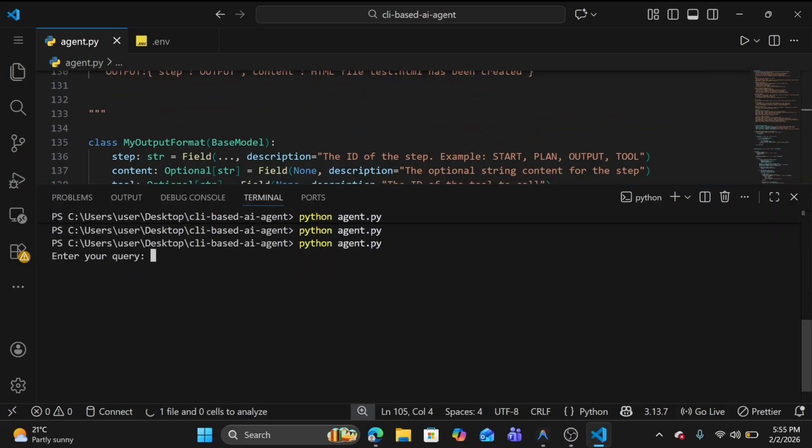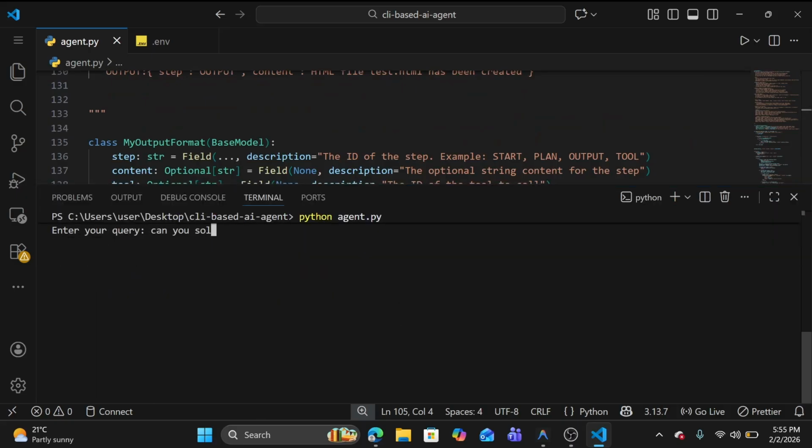Let me ask it, can you give me a code in C++? Let me ask another question. Can you provide me code in JavaScript for sorting an array?